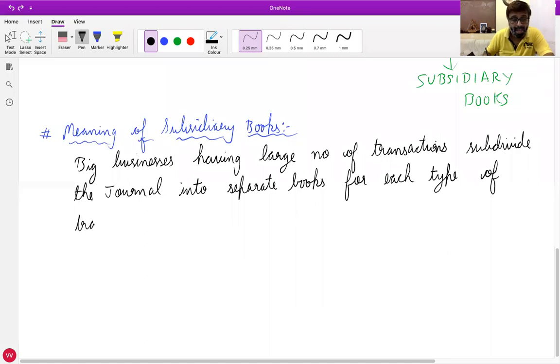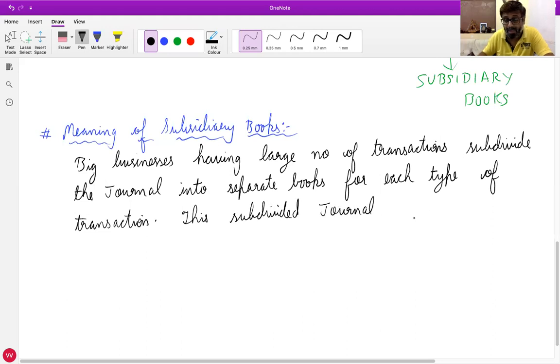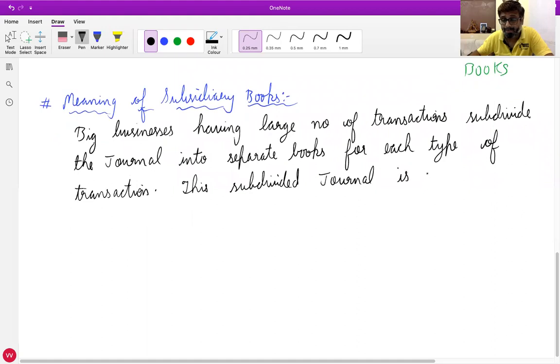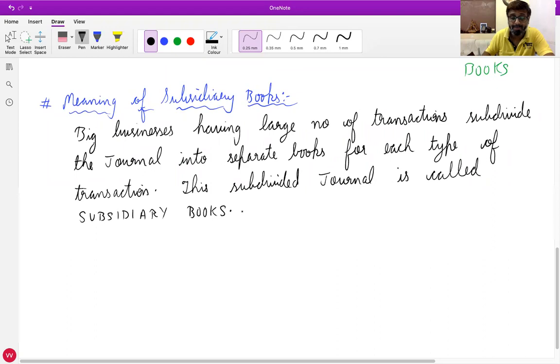This subdivided journal is called subsidiary books.